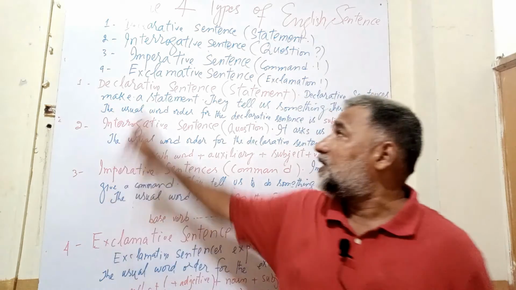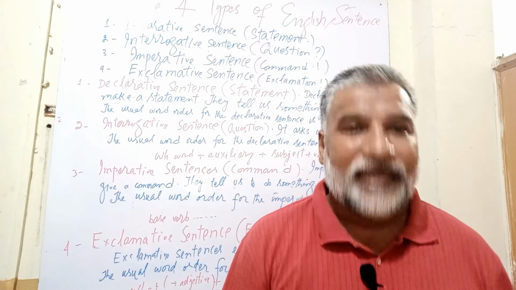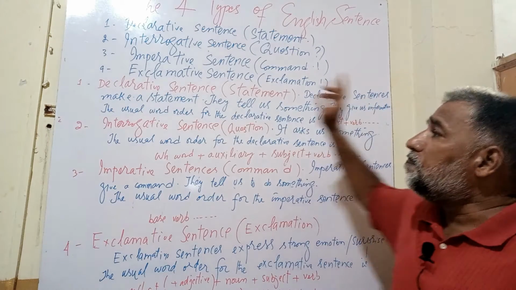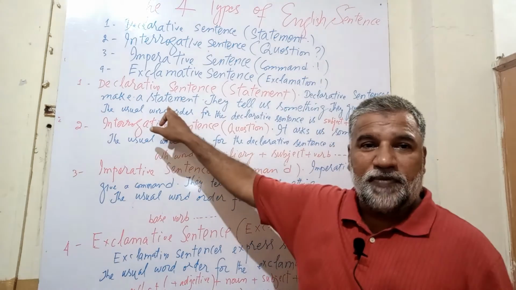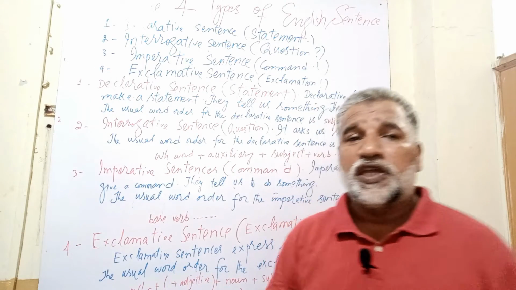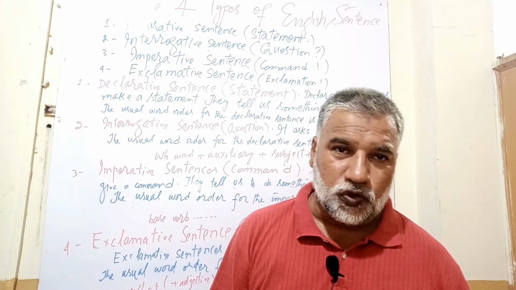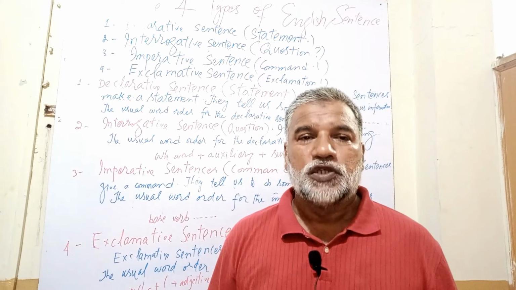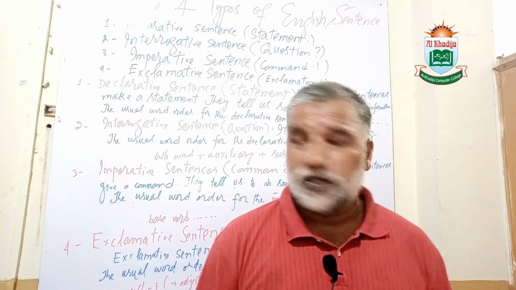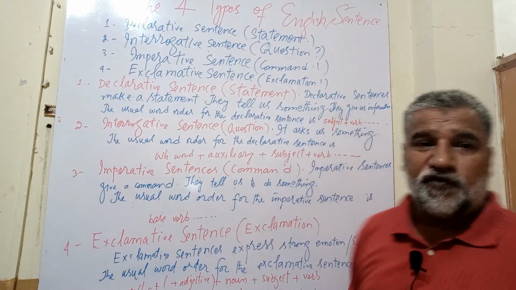The first type of sentences are declarative sentences. Yes, the name is declarative sentences. So a declarative sentence makes a statement. They make a statement either positive or negative. For example, if I say he goes to school, this is a statement. Or he does not go to school, this is also a statement. So a statement can be of two types: positive statement or negative statement. So they tell us something, they give us information.